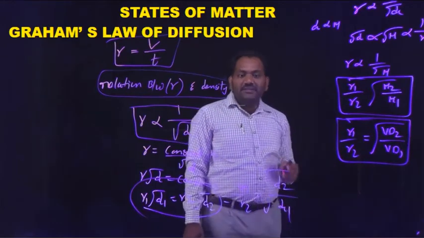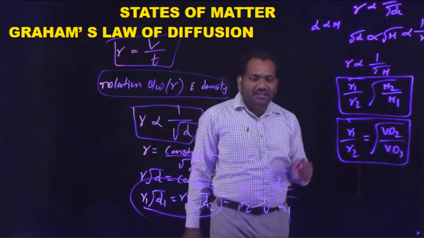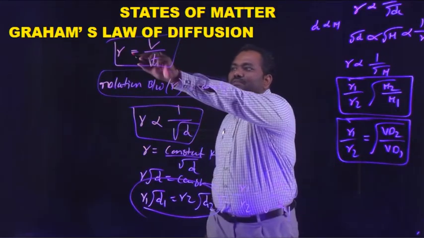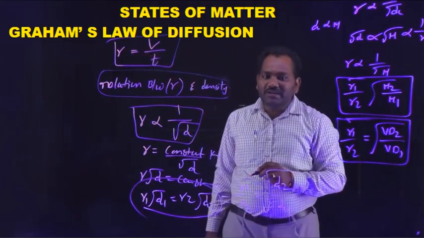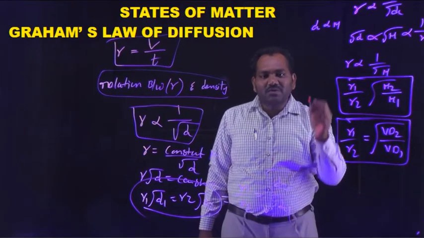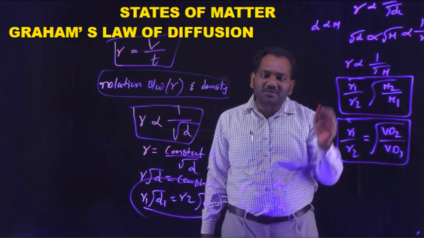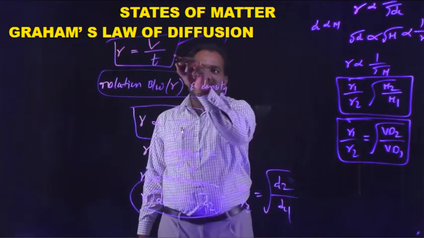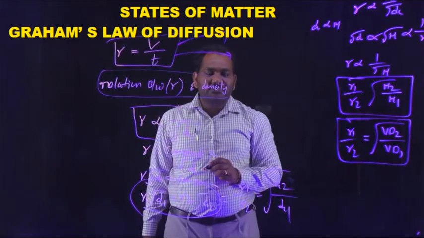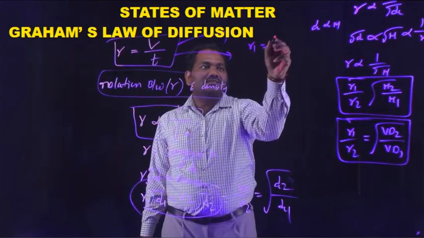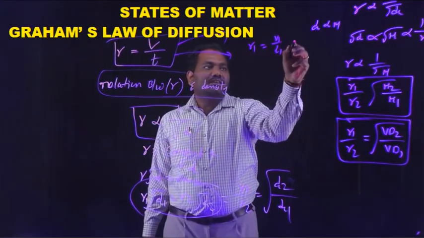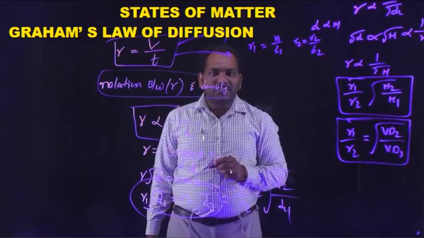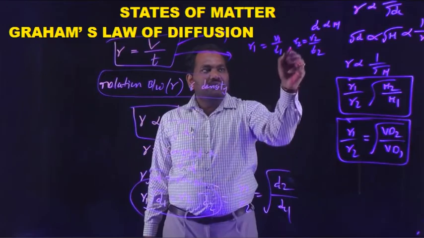And moreover, the important expression we already discussed: rate is equal to V by T. So R1 is equal to V1 by T1, and R2 is equal to V2 by T2.